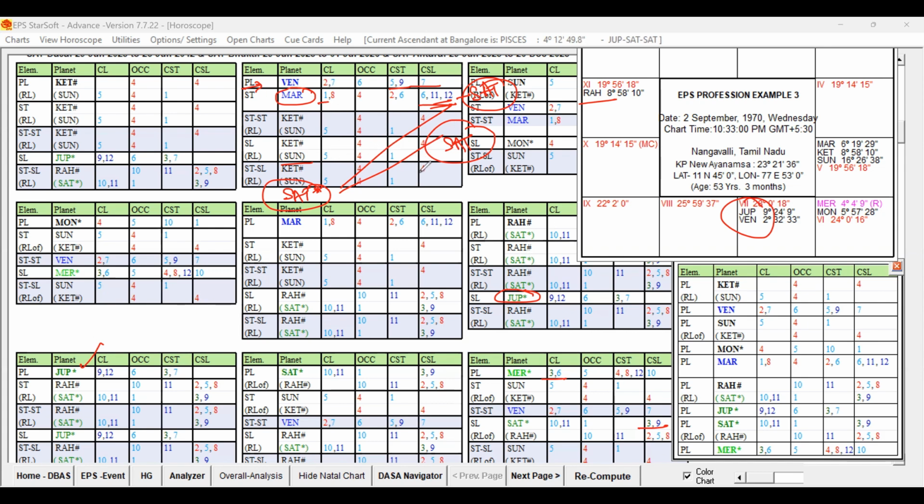So what is missing here is the role of Mercury, right? Jupiter is playing a role because Venus is conjoined with Jupiter, but the role of Mercury is missing here. Mercury is important. So in the Venus book, the Mercury Antra, that change happened. I think you are able to understand.